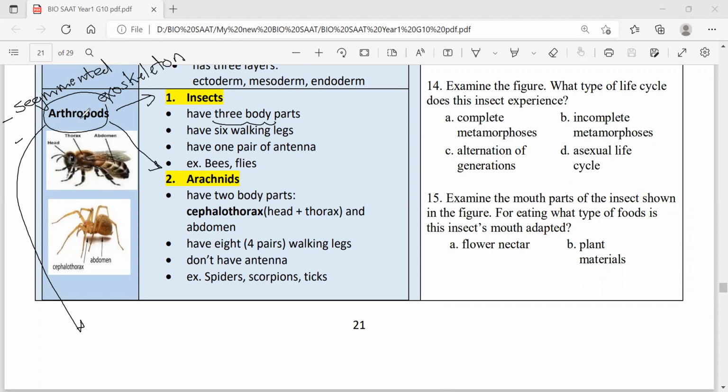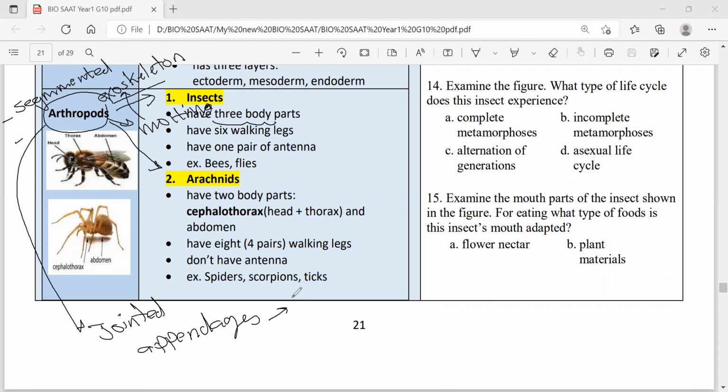In addition, they undergo a process called molting. What's molting? The removal, the shedding of the exoskeleton in order to grow. Molting again is the removal of the exoskeleton in order to grow. What else? Arthropods have jointed legs, or you can say jointed appendages.